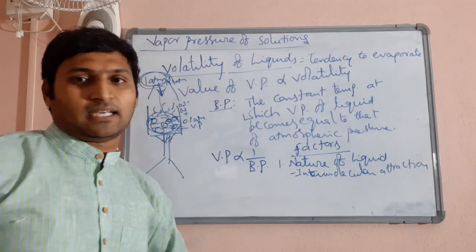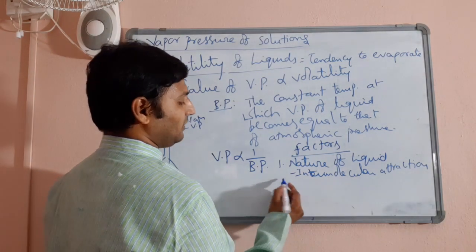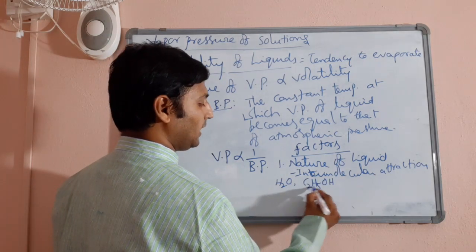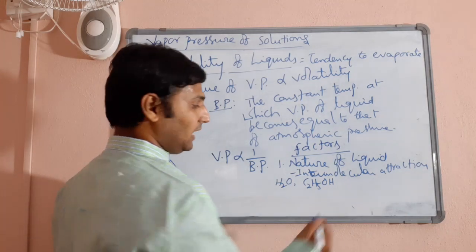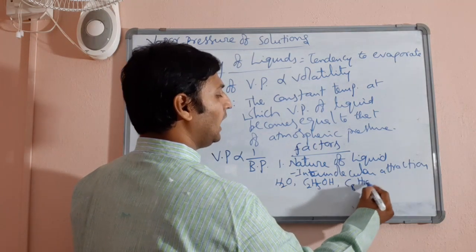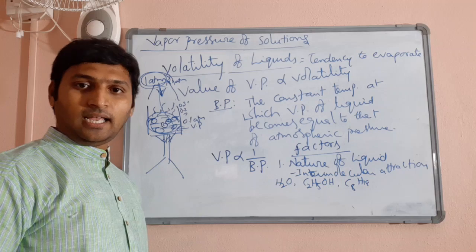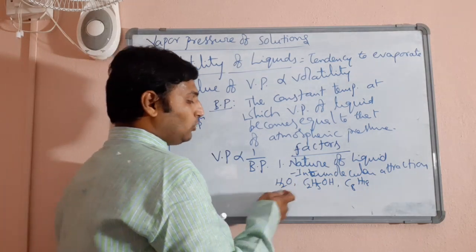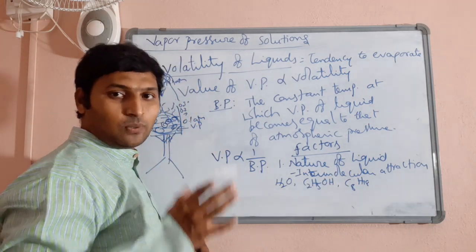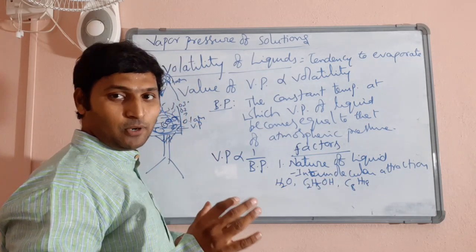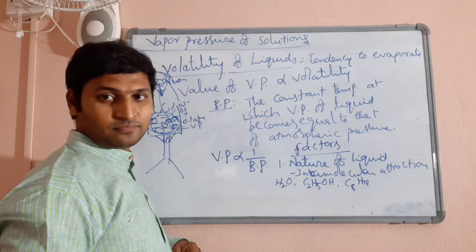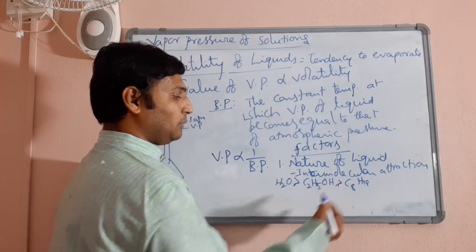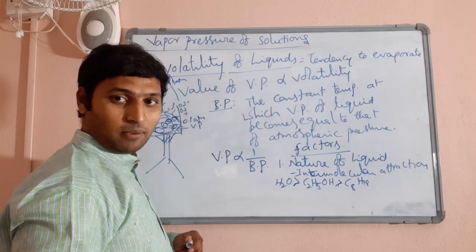However, I'll give you some practical examples now. Suppose I have given you water, ethyl alcohol, octane, some popular liquids. Octane is petrol, isooctane is petrol. You know practically very nicely, tell me out of these three, which one has the highest boiling point, which one has the lowest boiling point? I have written them in the decreasing order of their boiling points only. Water has the highest boiling point, octane has the lowest boiling point.